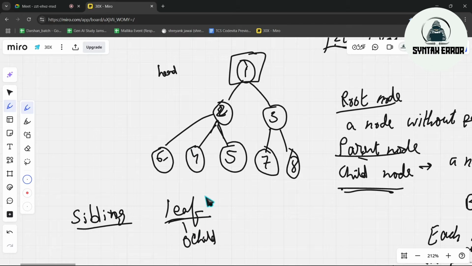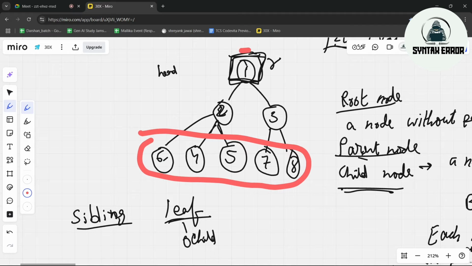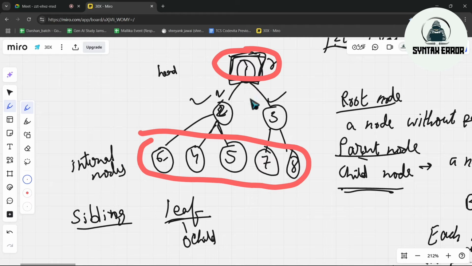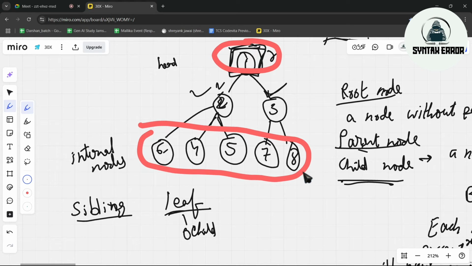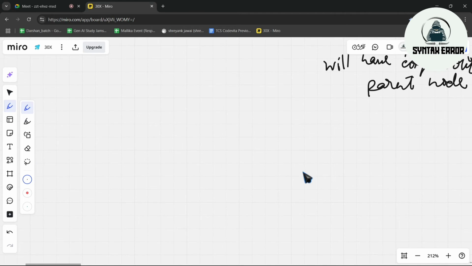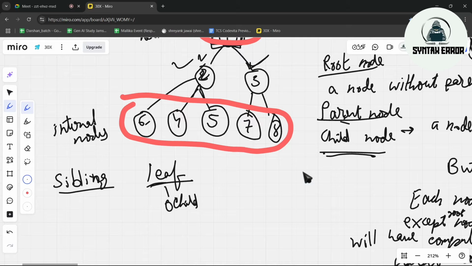So we saw what are root nodes. Okay, 1 is a root node. Now we know this part is a leaf node and this part is a root node. Then what are these called? These are called internal nodes. So here 2 and 3 are internal nodes, 1 is a root node, 6, 4, 5, 7, 8 are leaf nodes. Okay. So guys, everyone understood these concepts?